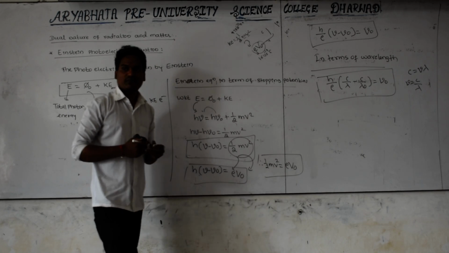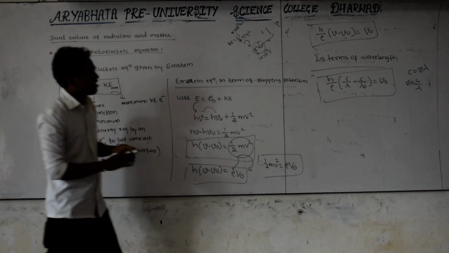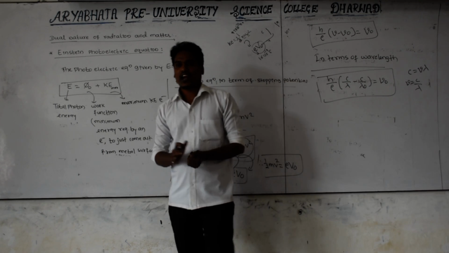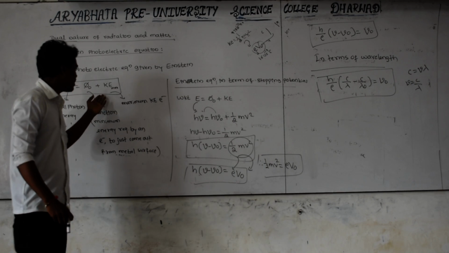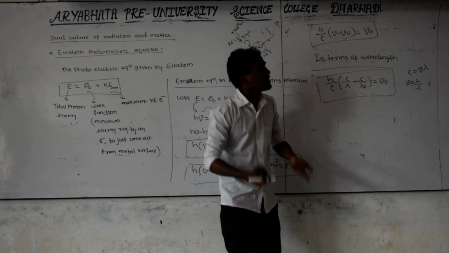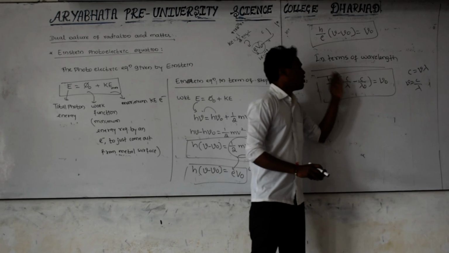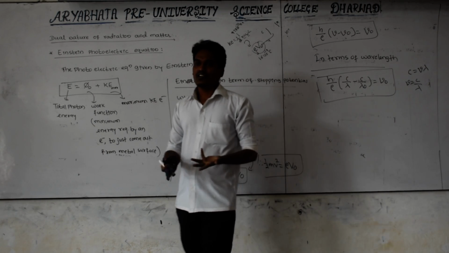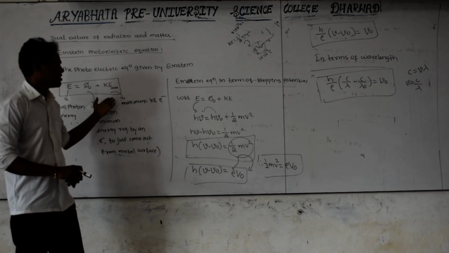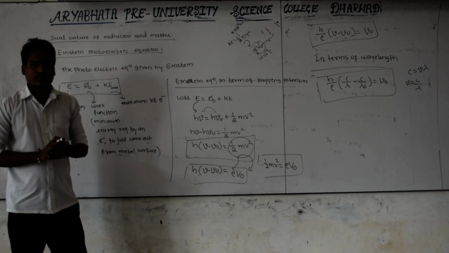These are three forms of the Einstein photoelectric equation. Whether you write this one, or this one, or this one, these three are the Einstein photoelectric equation. This is the general Einstein photoelectric equation, this is in terms of stopping potential, and this is in terms of wavelength. All three are different forms of the Einstein photoelectric equation, and remembering this is enough for your exam. This is the concept of the Einstein photoelectric equation.